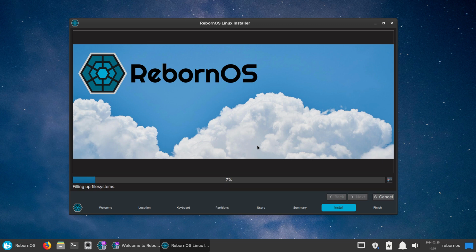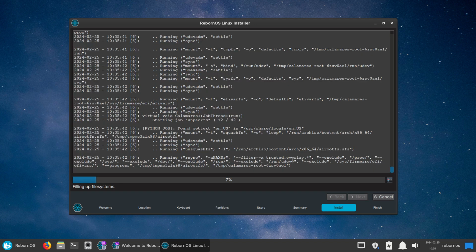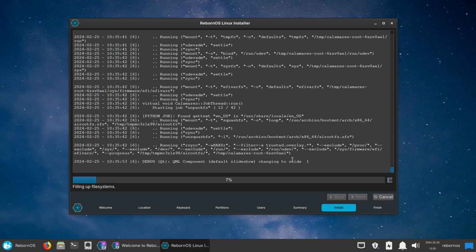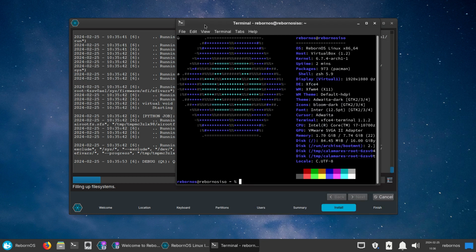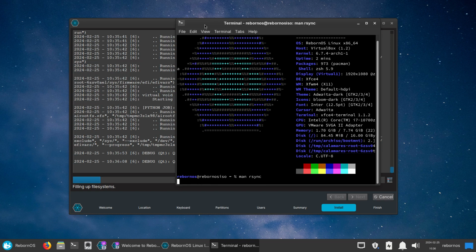Okay. And maybe we see something here. Let's have a look. So the technical guys, they can see the words mount and sync and rsync, and then wow, right. I was just thinking, have you ever seen the man of rsync? It's just crazy what you can do with the thing.